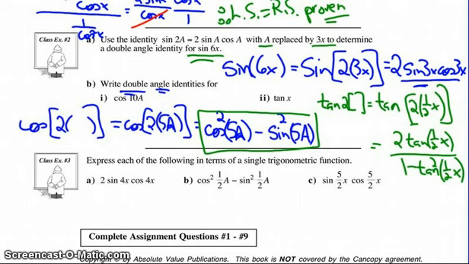Example 3, last one, and a common one for diploma exams. They want you to work backwards and come back to what was this in terms of a single trigonometric function. So if you see 2 sine 4x cosine 4x, look at the patterns on your formula sheet and see which double angle identity that came from. To me, that one looks like it's coming from the double angle sine identity. It looks like it's coming from sine 2 something, and in this case it must be 2 times 4x, which in simplest form is the sine of 8x. That's what they're looking for.